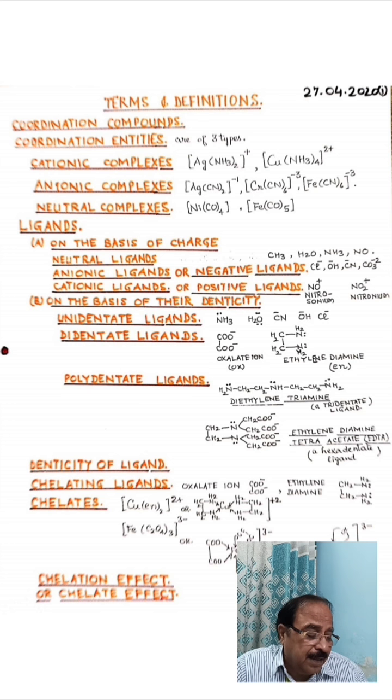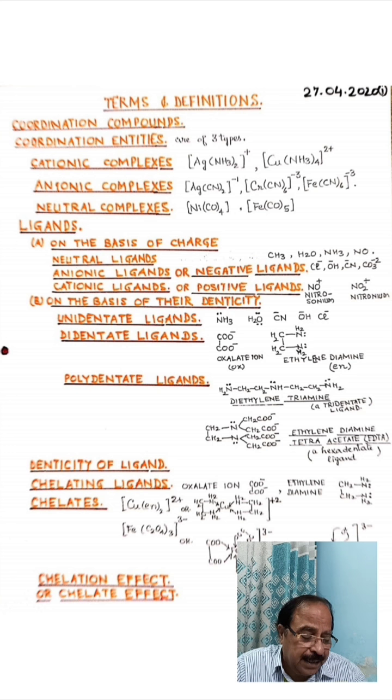In all these ligands, there is one donor atom which can donate a pair of electrons. In ammonia, there is one nitrogen atom. In water, there is one oxygen atom. So how will we define unidentate ligands? Unidentate ligands are those ligands which have one donor atom to ligate with the central metal atom or ion.